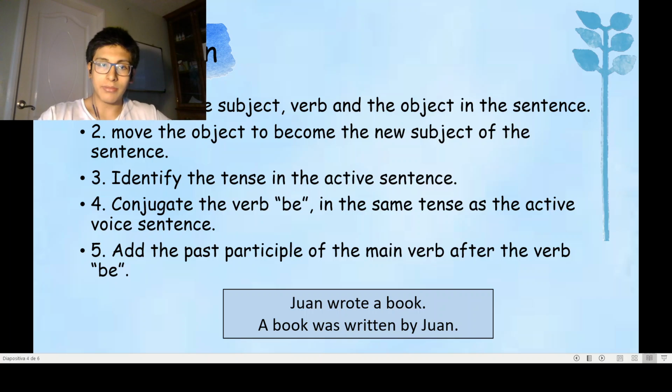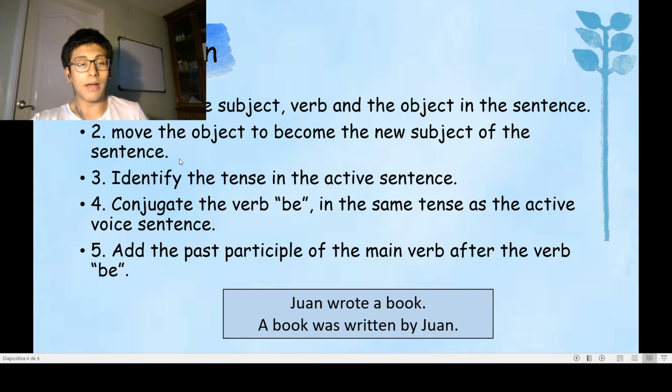First step, identify the subject, verb, and the object of the sentence. Here Juan is the subject, the verb is wrote because the action is wrote, and book is the object, the thing that is receiving the action.